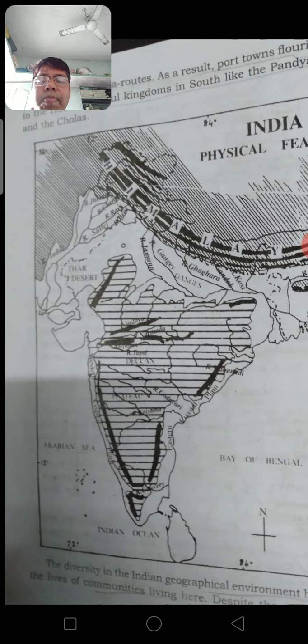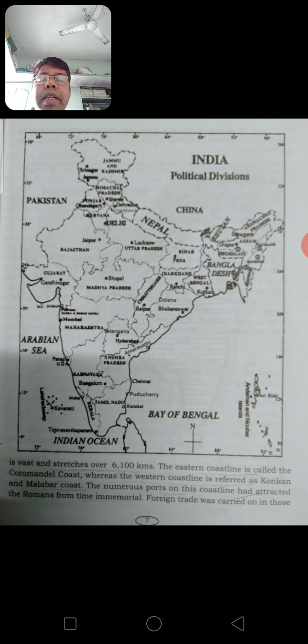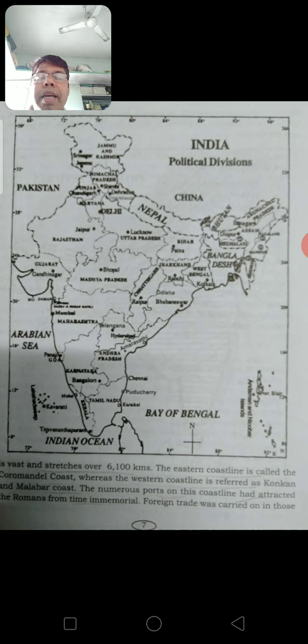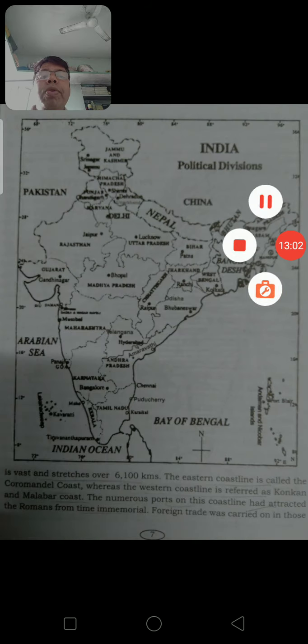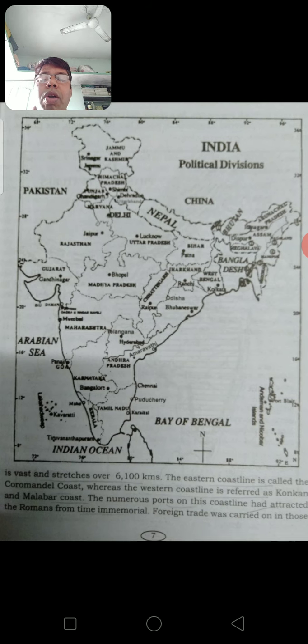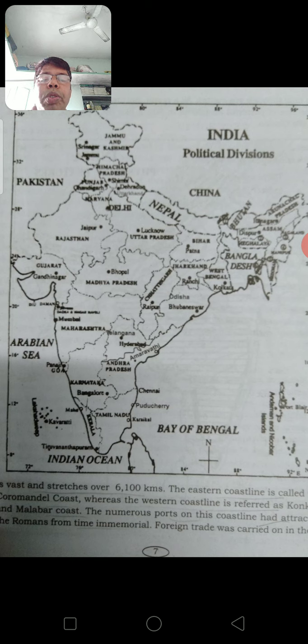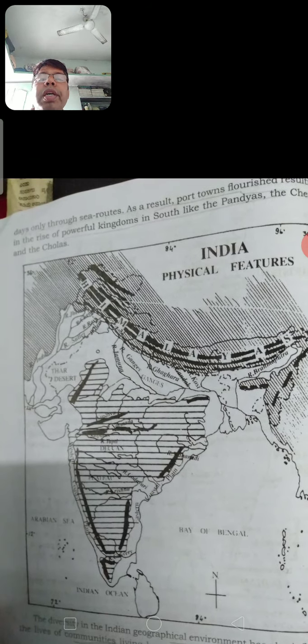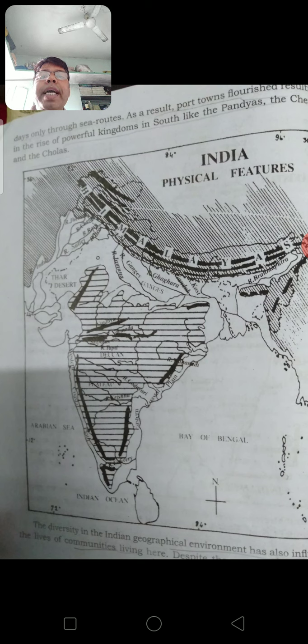Why is it called Malabar? See, the people in the coastal area, in Kerala, speak the Malayali language. Therefore, that coastline acquired the name Malabar, Malabaris. Okay. See here, we are able to see a lot of ports on those coasts. So in ancient time we had foreign trade through those ports with Romans, with Chinese.